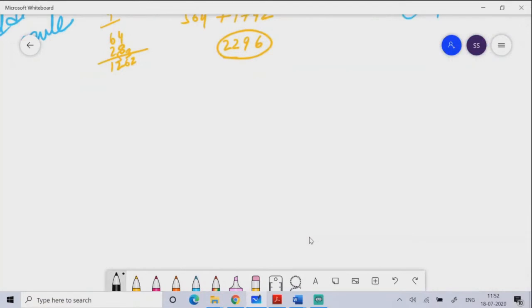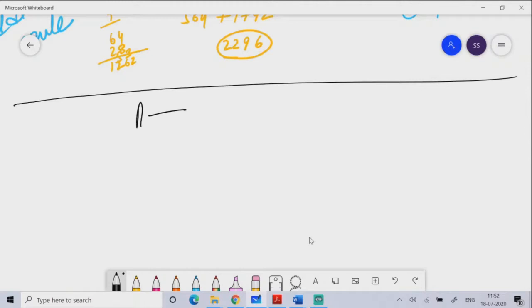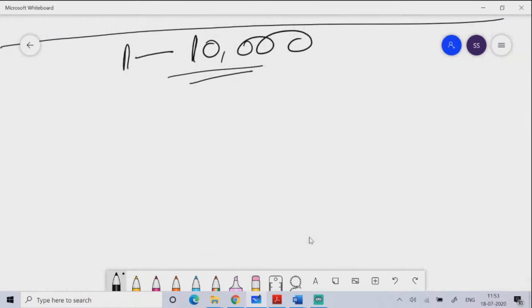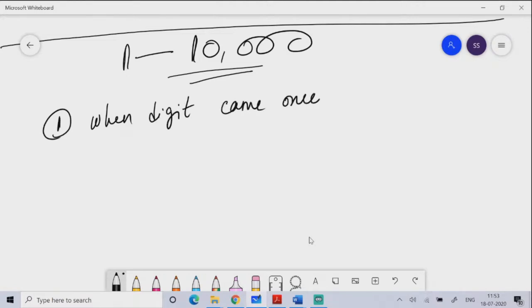When I'm saying from 1 to 10,000, it doesn't matter which digit I'm talking about, and that part is not at all relevant. So what 4 cases can there be? The first case is when the digit came once. The second case is when the digit came twice.